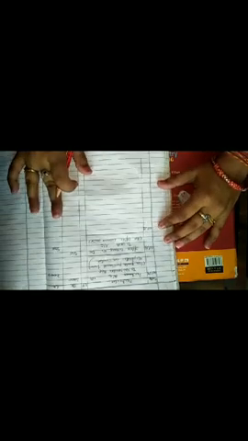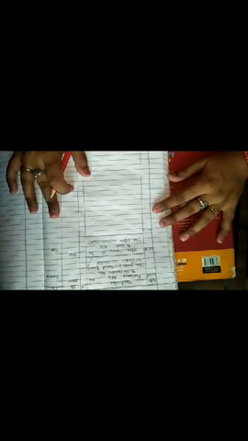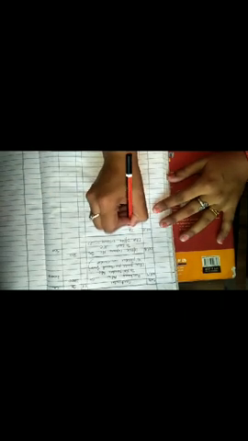Okay, students. Next transaction is held on October 17, and the transaction is goods sold to Yogender. So goods sold to Yogender is a credit sale because the name of the person is given. So Yogender is the receiver.